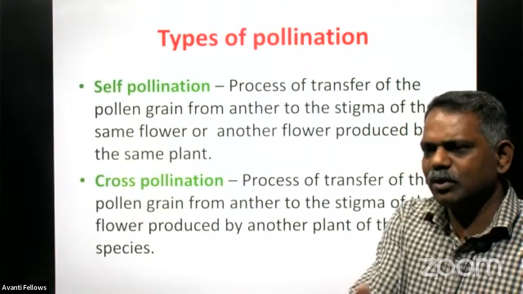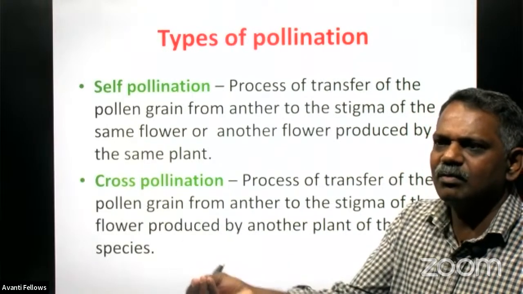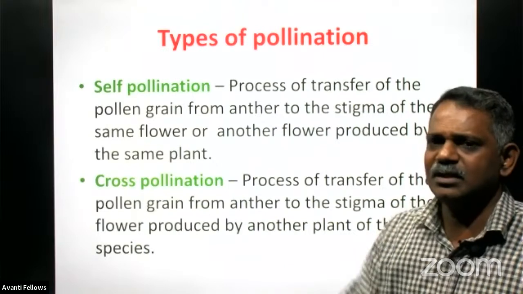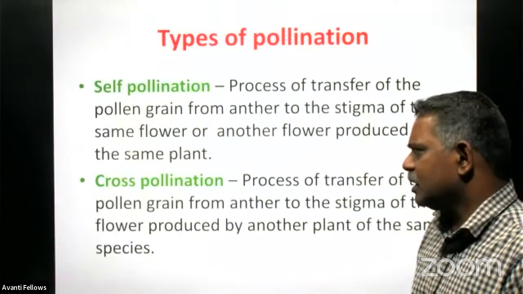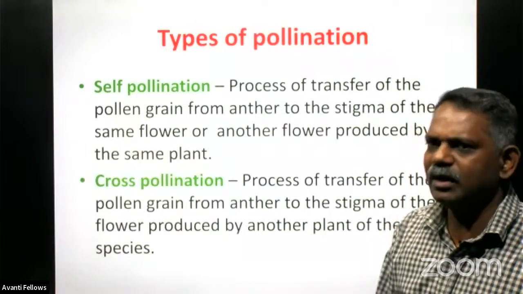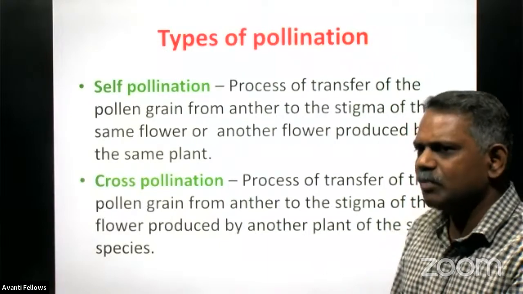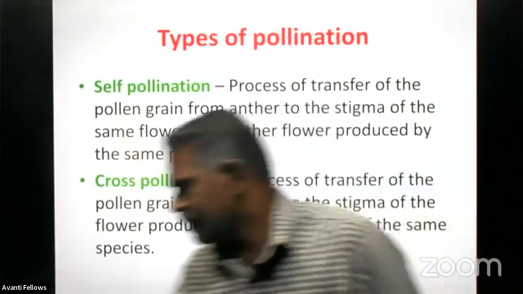The pollen grains produced by a flower stick to the stigma region of another flower produced by another plant but of the same species. Such pollination is called cross pollination. Cross pollination definitely requires an agent to transfer the pollen grains. That is called the pollinating agent.